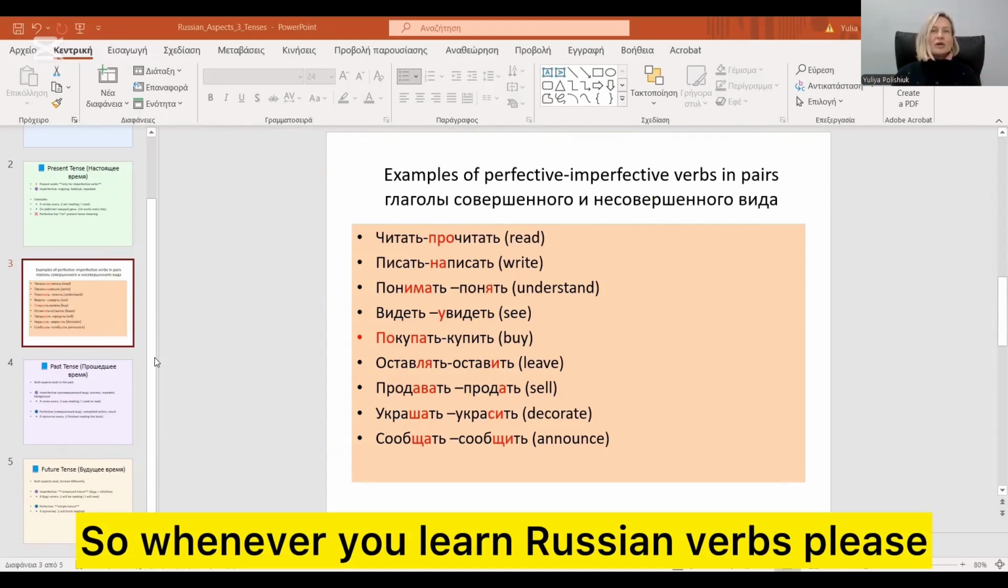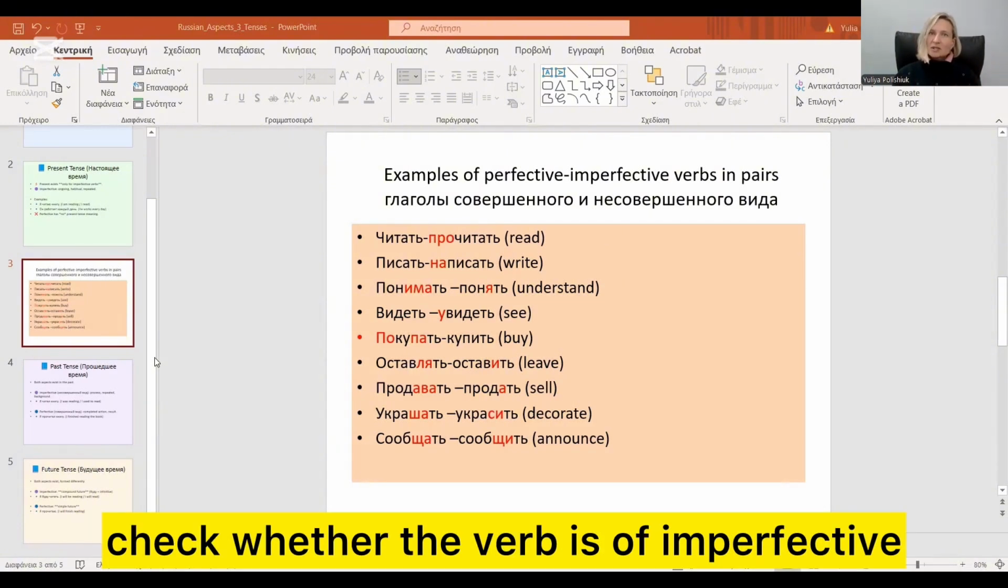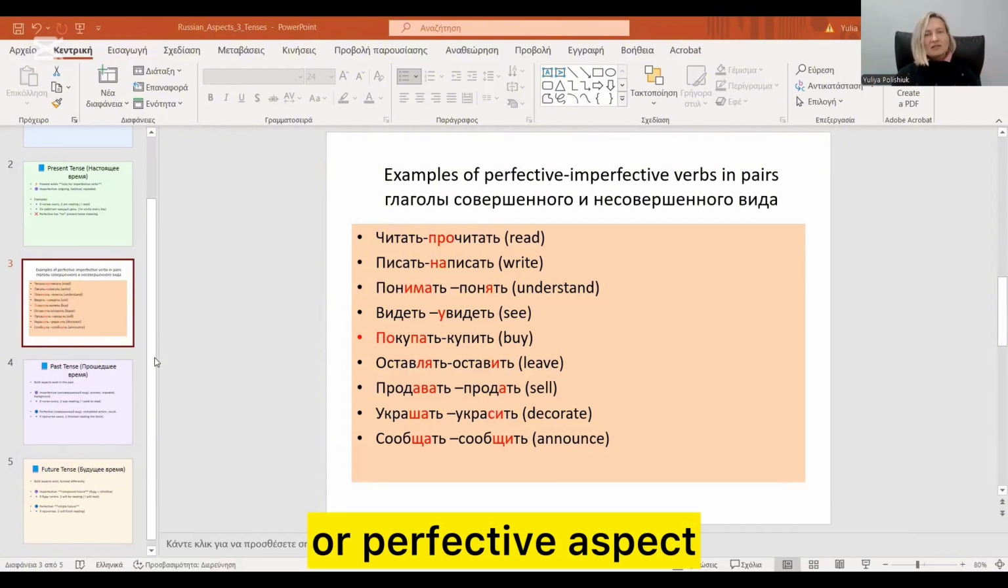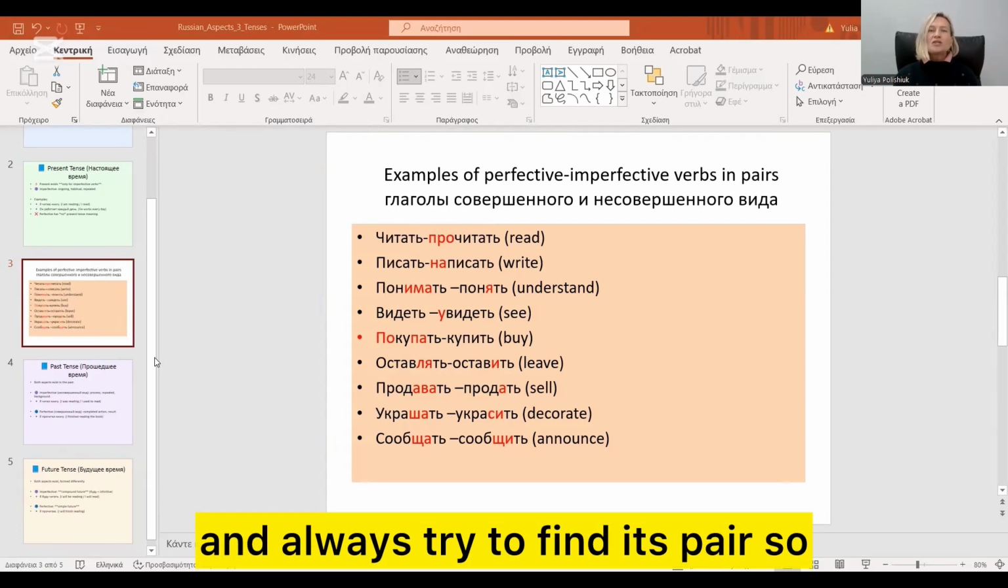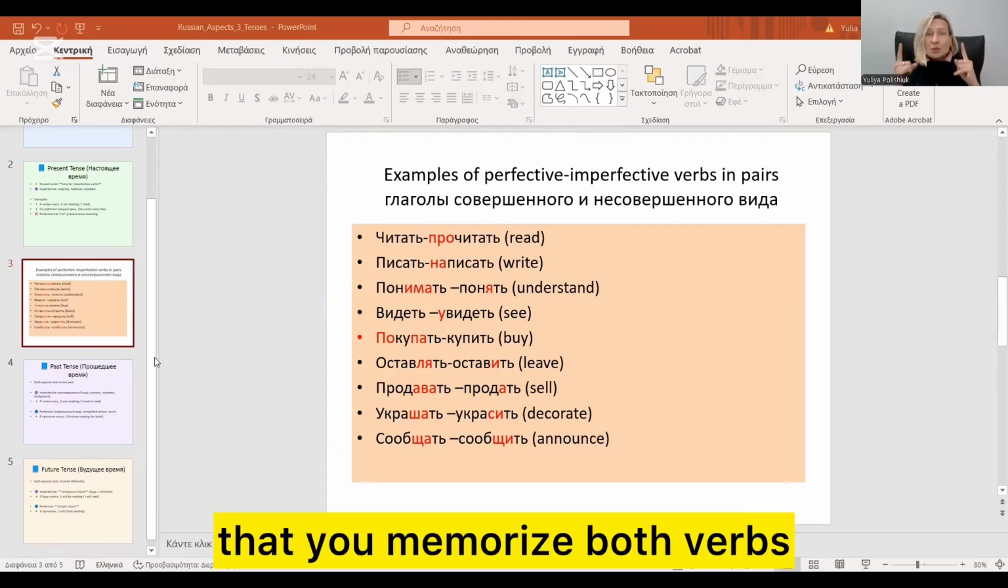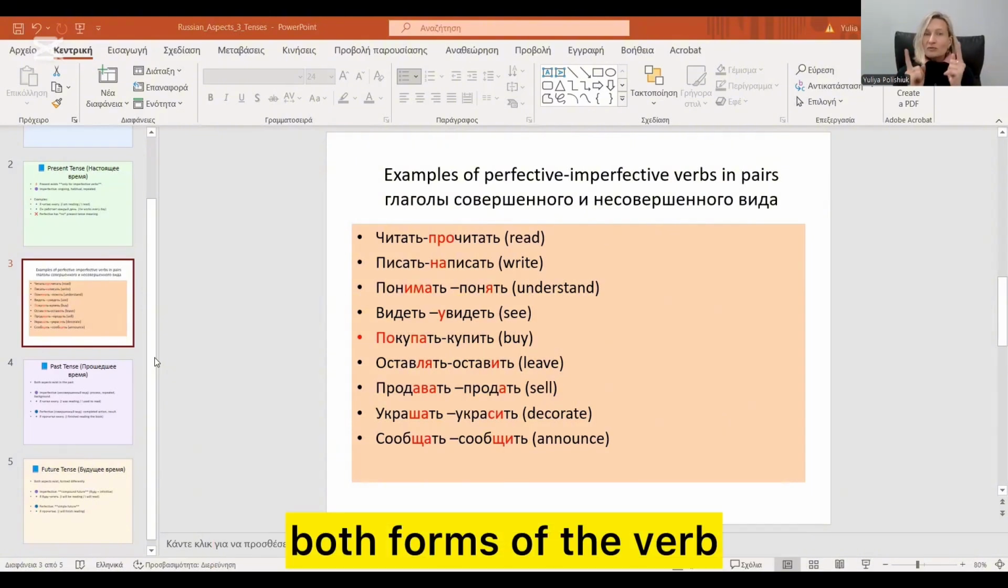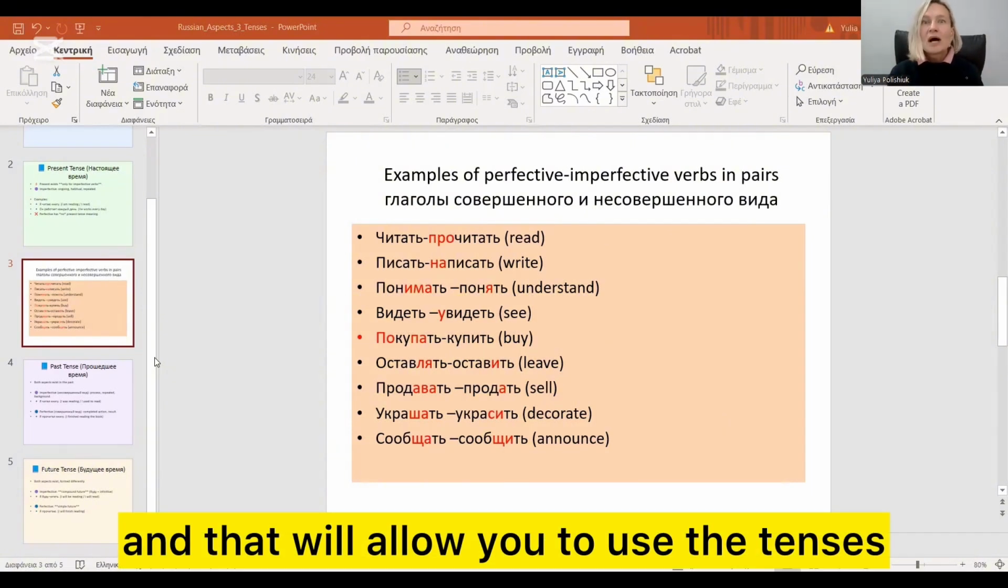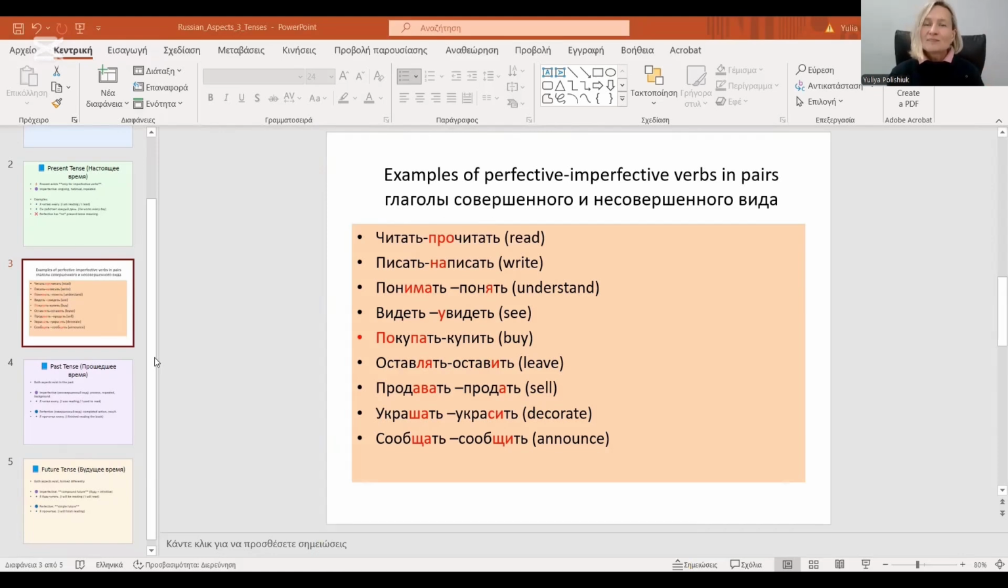So, whenever you learn Russian verbs, please check whether the verb is of imperfective or perfective aspect and always try to find its pair so that you memorize both verbs, both forms of the verb, and that will allow you to use the tenses properly in Russian.